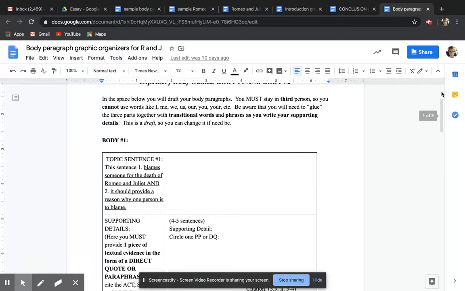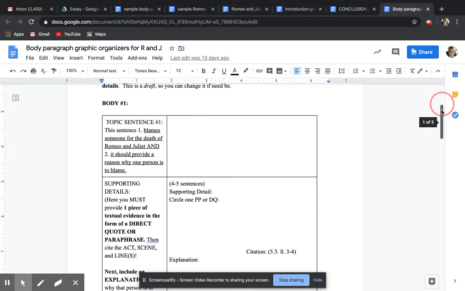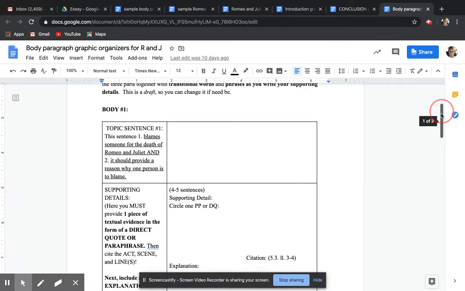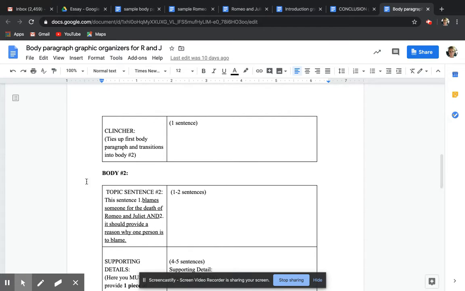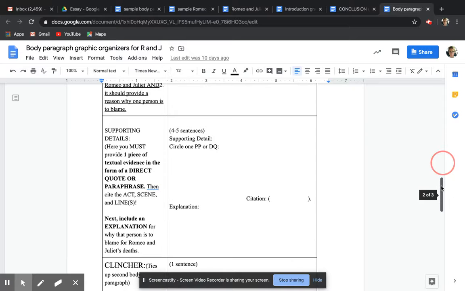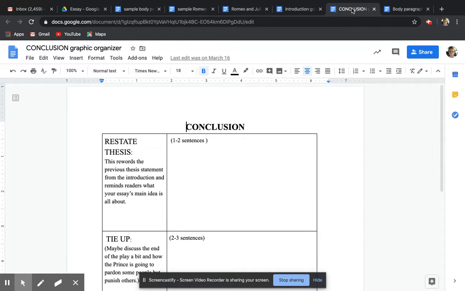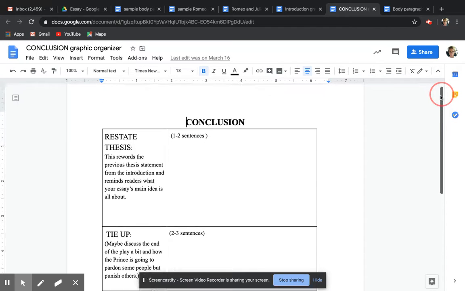Then you're going to go to your body paragraphs and you're going to hit enter tab, and you're going to start this first person that you plan to blame or the first reason that you're blaming one person. Type all of these things. Then when you get into body two, that's a separate paragraph. So you hit enter tab, and then you start to type your second topic sentence with your piece of evidence. Make sure to include your citation right after your piece of evidence, like the sample paragraph showed. Have your explanation and then your clincher. Once you're finished with your second body paragraph, you go on to your conclusion graphic organizer, which is actually due today. And then you type your final paragraph.